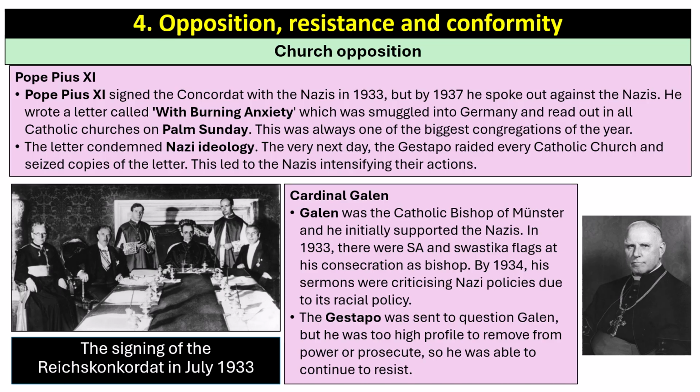Now, Cardinal Galen was the Catholic Bishop of Munster in Germany, and he initially supported the Nazis. In 1933, there were SA and swastika flags at his consecration as a bishop, but by 1934, his sermons were criticising Nazi policies due to its racial policies. The Gestapo was sent to question Galen, but he was too high profile to remove from power or to prosecute, so he was able to continue to resist.